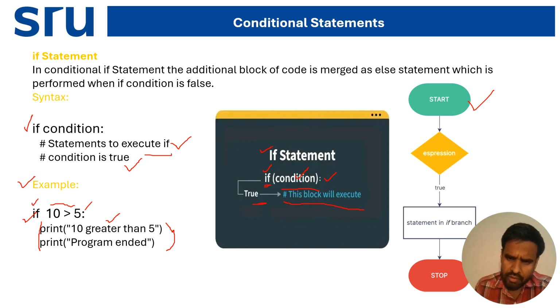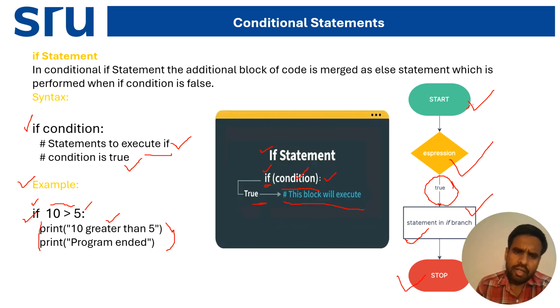First we go to start. After that we write the expression. If the condition is true, then the statement in the if branch will be run. After that, the program will stop. In this way we run the conditional statement of if.